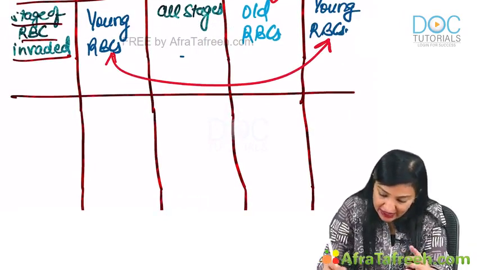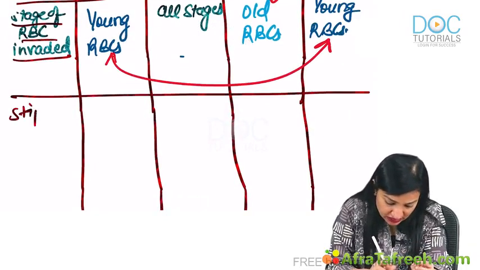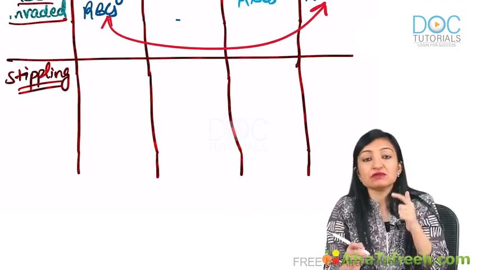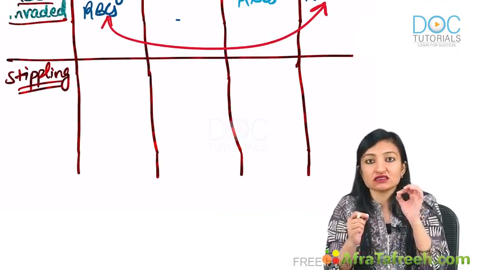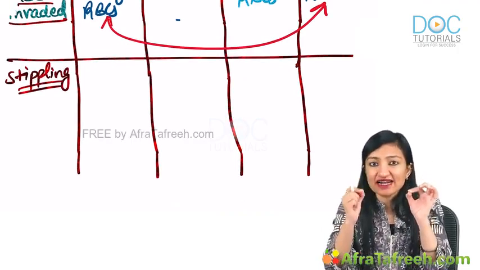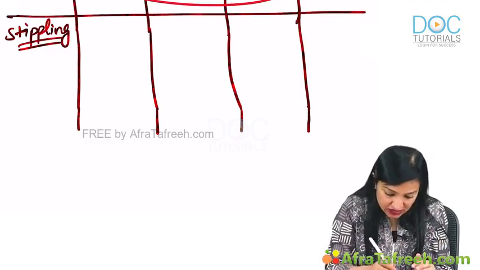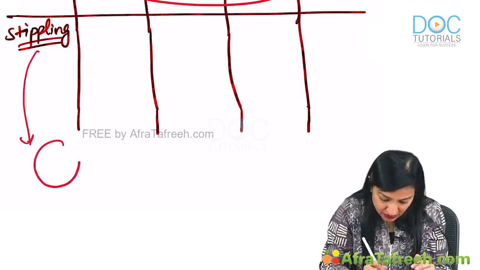Alright. Then guys, there is something known as stippling. Stippling means the presence of pink or red colored dots on the surface of the infected RBCs. This is just a schematic diagram.